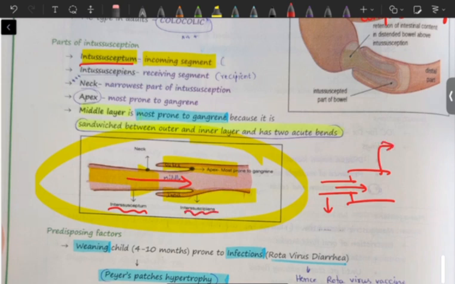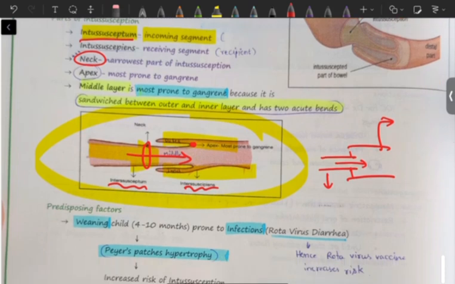Okay, and the narrowest part of this intussusception is called the neck, and the most prone part is the apex. Like this is the apex and this is the narrowest part, called the neck. The middle layer is most prone to gangrene because it is sandwiched between the outer layer and the inner layer. This middle layer is more prone to gangrene.